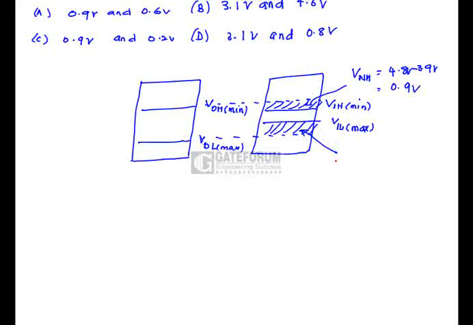This is the noise margin in case of low level. That is, VIL max minus VOL max. That is 0.8 minus 0.2, that is 0.6 volts. That is, option A is correct.